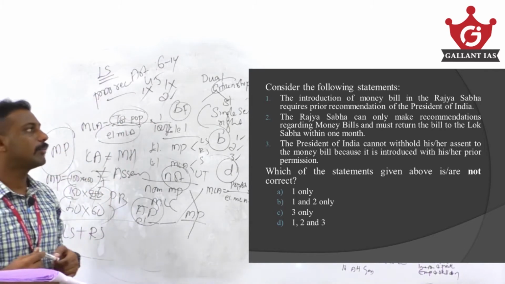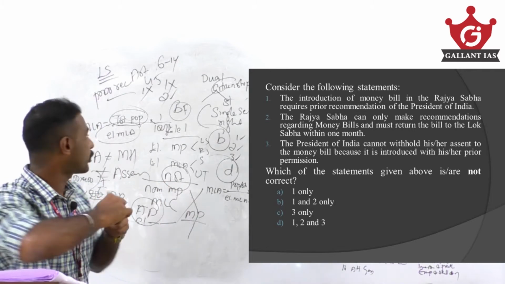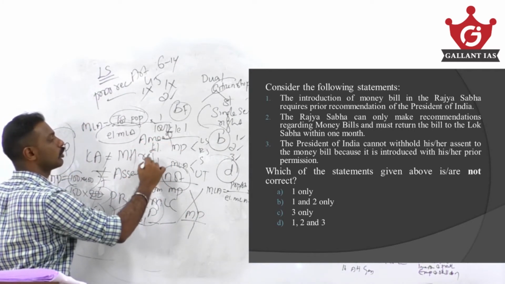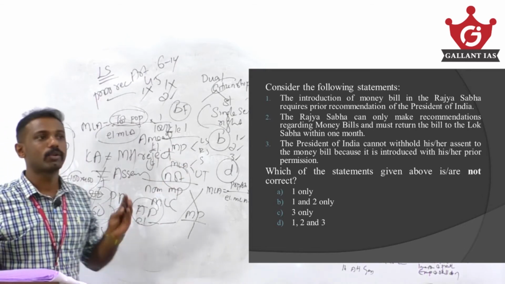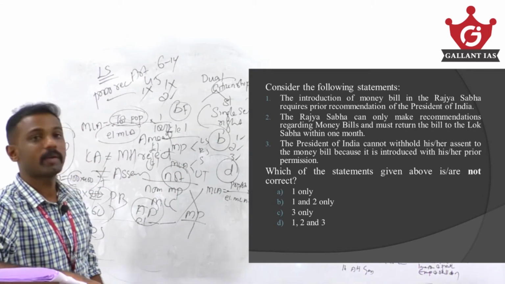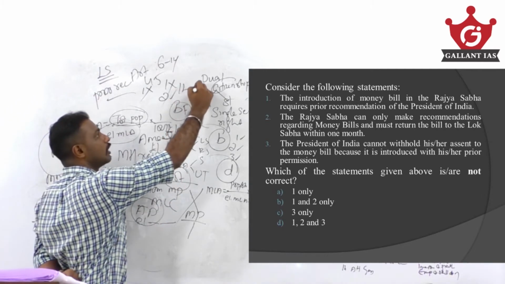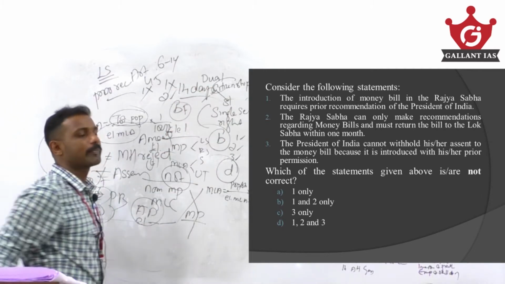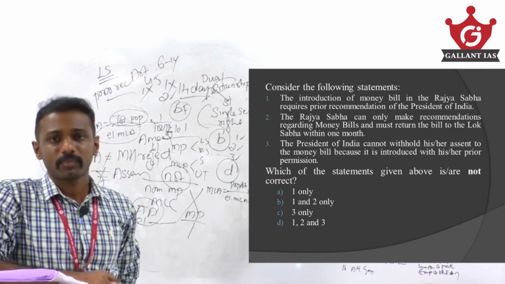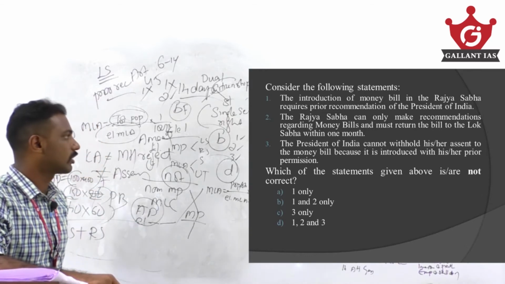The Rajya Sabha can only make a recommendation regarding a money bill. That's a correct statement. Rajya Sabha has no powers to amend or reject a money bill. It can only make recommendations and must return the bill to the Lok Sabha within 1 month. It is not 1 month, it is 14 days. So within 14 days, the Rajya Sabha has to return the money bill to the Lok Sabha. Clear? So 2 is also a wrong statement.